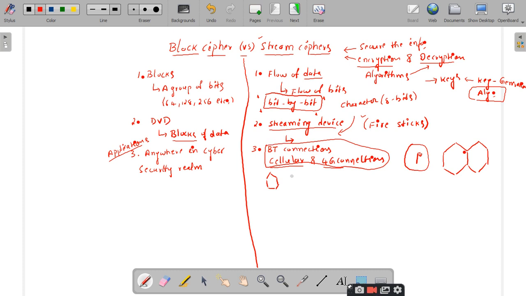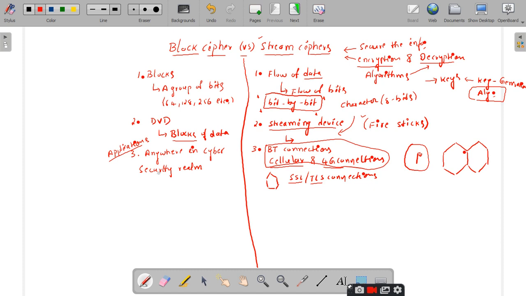But there are some other areas, where you might not have heard of the terms SSL or TLS connections. SSL and TLS connections also make use of stream ciphers. SSL stands for Secured Socket Layer, and TLS stands for Transport Layer Security, right? You come across this in the computer networks topic. Forget about this. My intention is to make you aware of the application areas of block ciphers and stream ciphers.